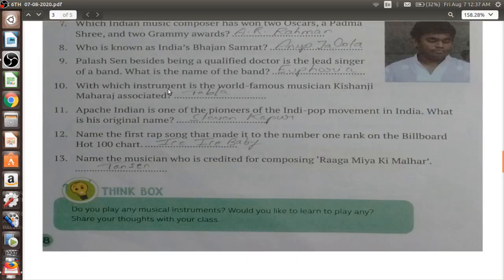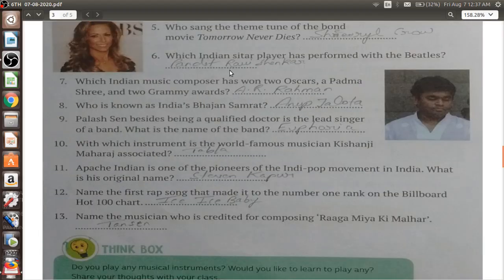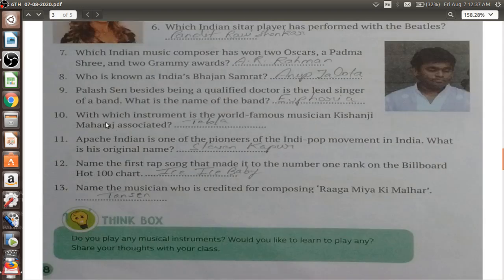With which instrument is the world famous musician Kishanji Maharaj associated? That is your tabla. Most of these people, like Pandit Ravi Shankar ji and Kishanji Maharaj, I am not sure, but they are the people who belong to Varanasi, what I remember. Next is, Apache Indian is one of the pioneers of the indie pop movement in India. What is his original name? That is your Steven Kapur. Name the first rap song. That is your Ice Ice Baby.